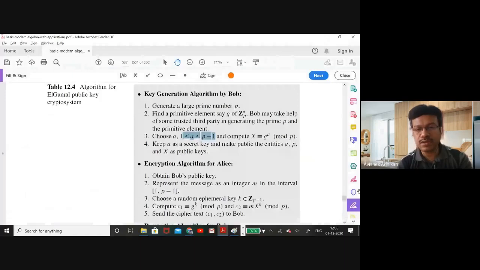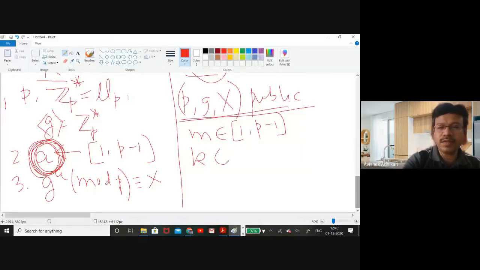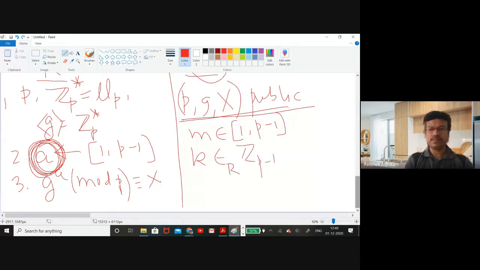Now he is going to make two things. He will choose a random element, which we call an ephemeral key. Why this is called an ephemeral key, I will explain later. He will choose a random ephemeral key k from Z_{p-1}. Now he is going to make two ciphertexts, C1 and C2.